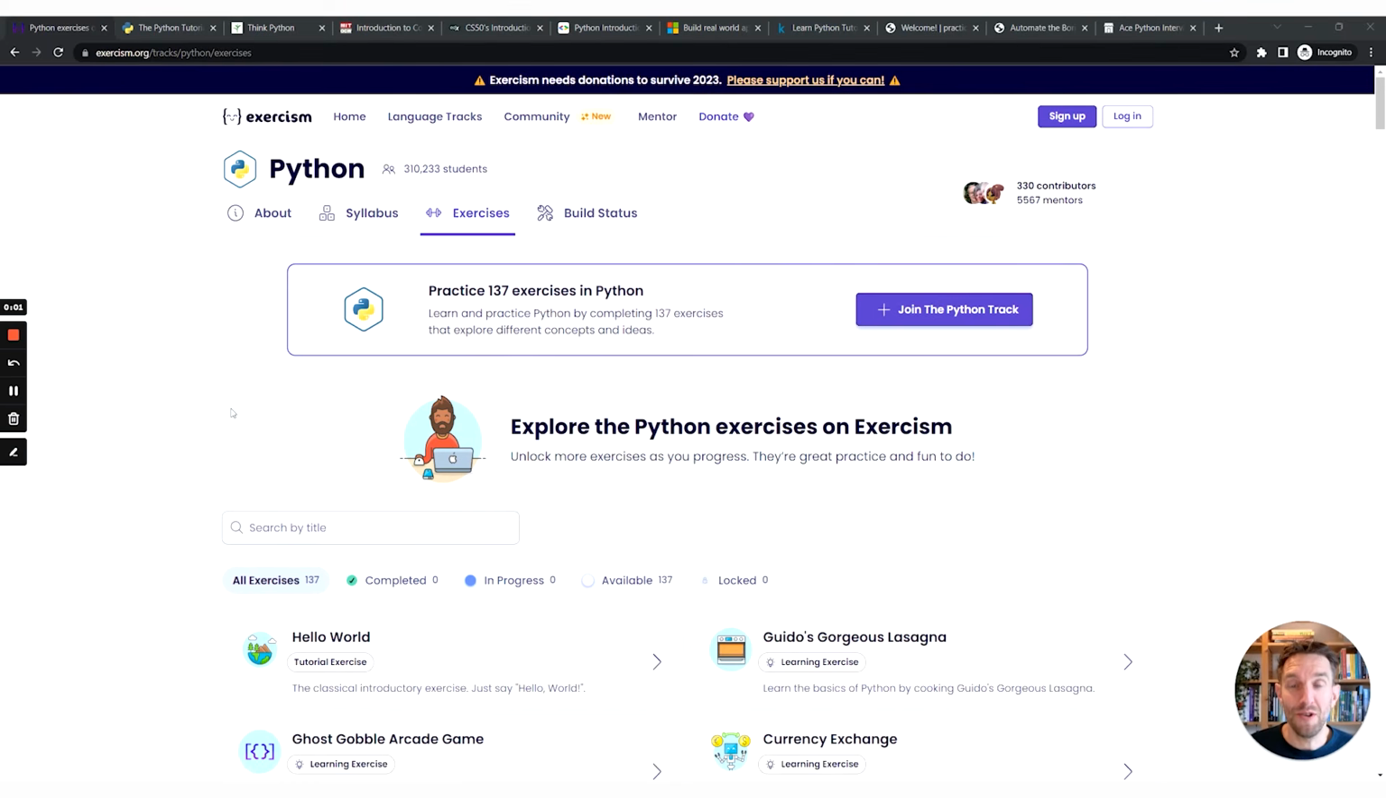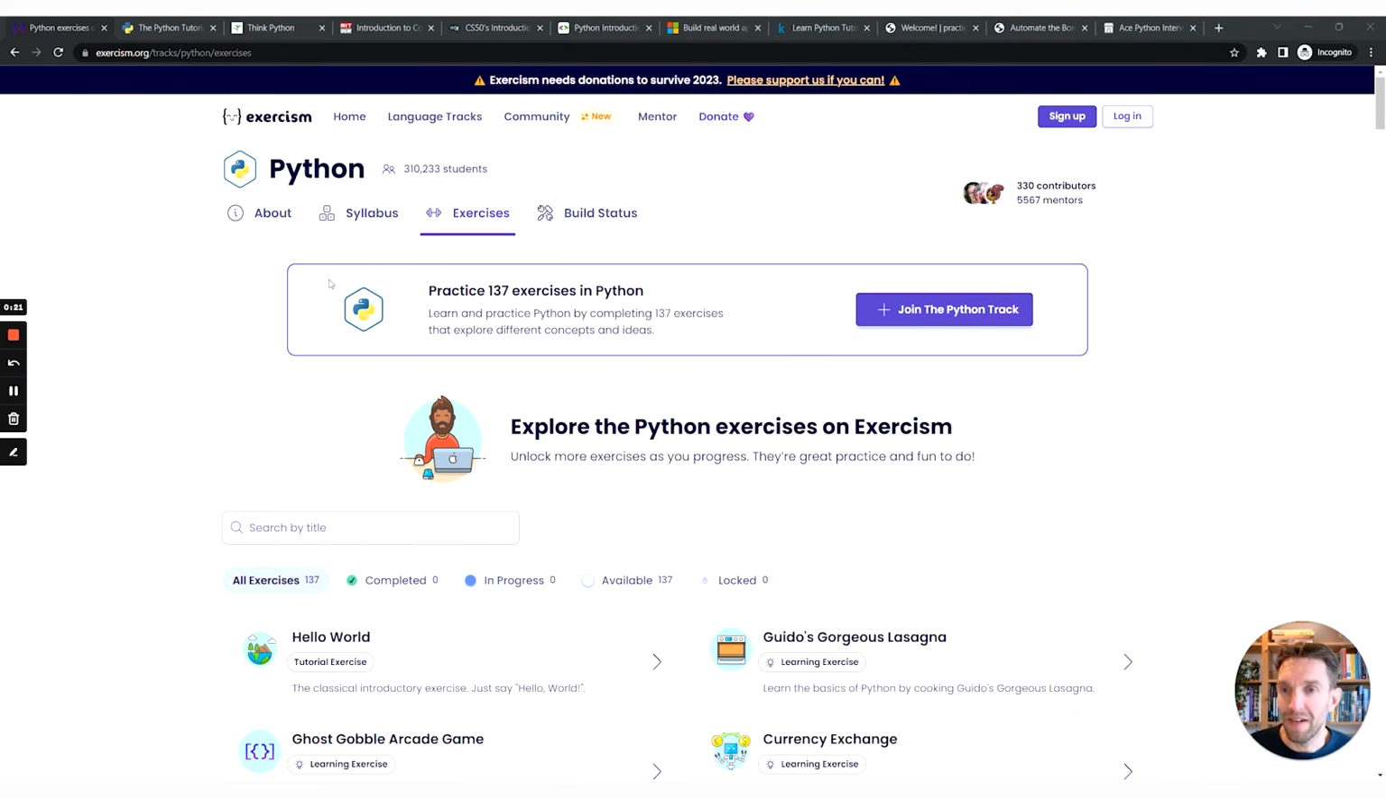Let's look at some resources that you can use to learn Python. First of all, you can learn Python on Exercism via the Python track. The Python track has over 135 exercises, and they range from a wide variety of topics, from string handling to numbers to basically anything you can think of.